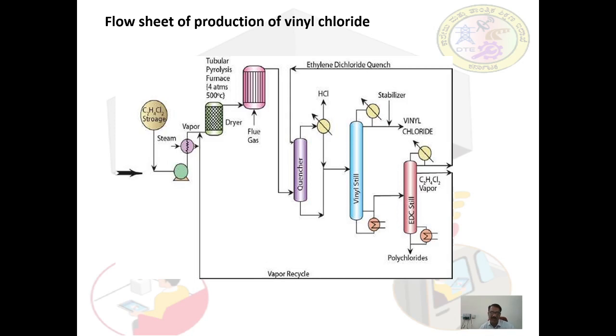The bottom product from the vinyl still is fed to the distillation tower, which separates the unreacted ethylene dichloride from the polychlorides, and it can be recycled to the process. Vinyl chloride monomer is used in the production of polyvinyl chloride, that is PVC. Right?